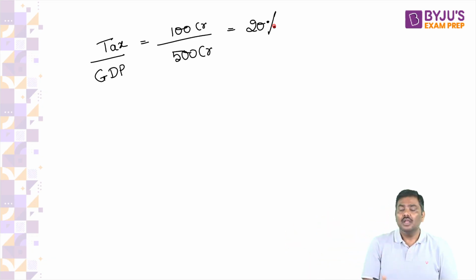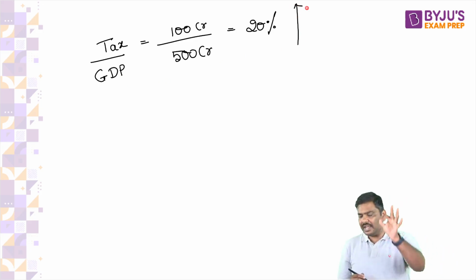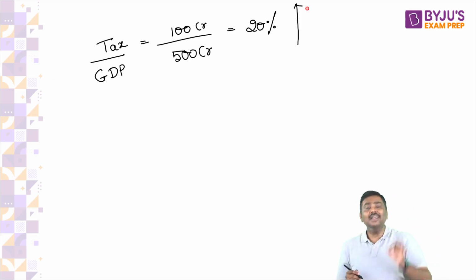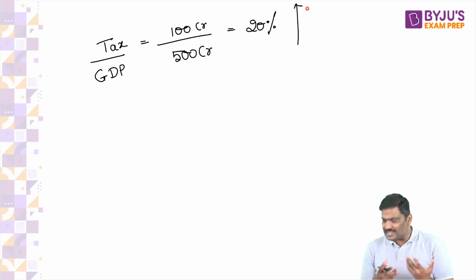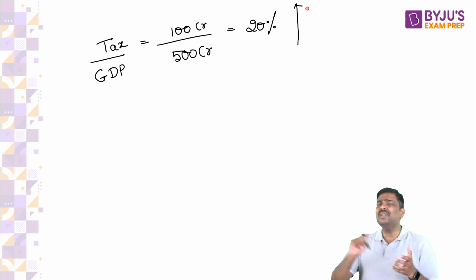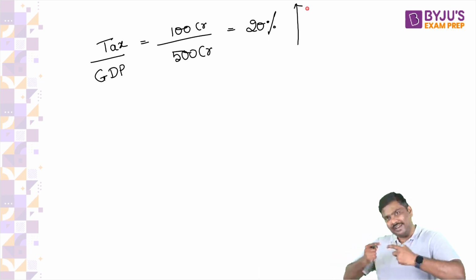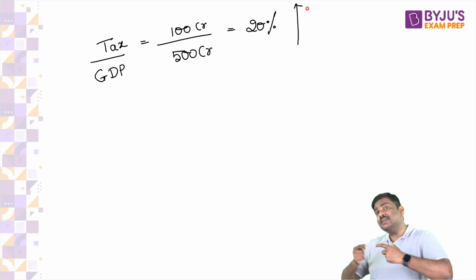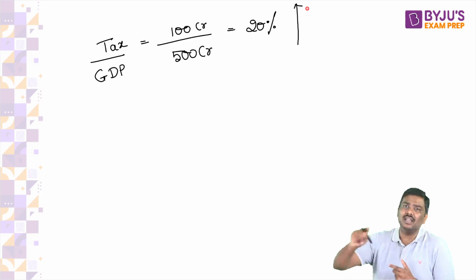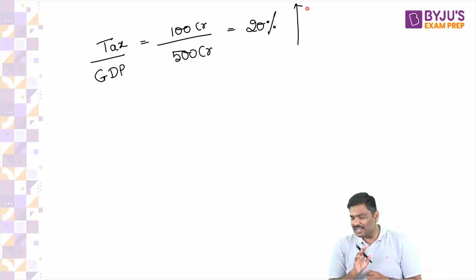Point number one. That is, it is the ratio of total taxes by total GDP value. That's a definition. Now, point number two, tax to GDP ratio should be higher, should keep on increasing. Why? Please understand, if the tax to GDP ratio keeps on increasing, can I say it simply means taxes collected by the government are increasing? And if the taxes collected by the government are increasing, don't you think the dependency of government on borrowings automatically will start going down? Anybody has a problem with the second point?